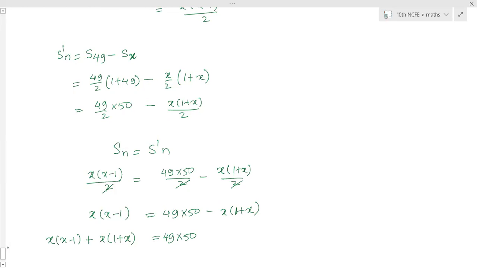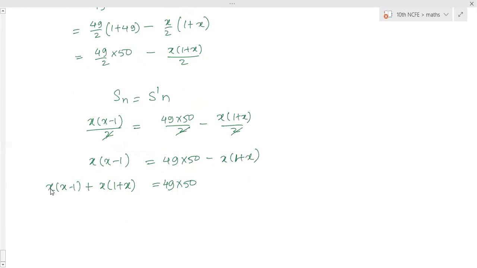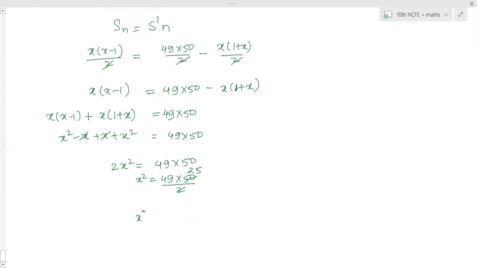Don't multiply this, keep this as it is. Now x into x, x square minus x plus x square is equal to 49 into 50. Plus x minus x cancel. 2x square is equal to 49 into 50. x square is equal to 49 into 50 by 2. So 2 25s. So x square is equal to 49 into 25.